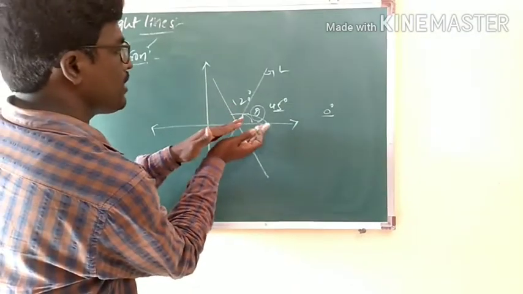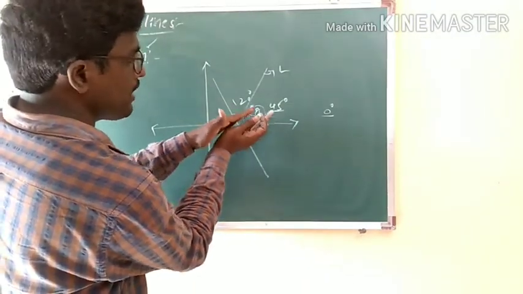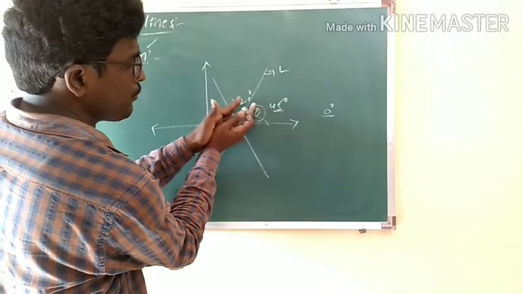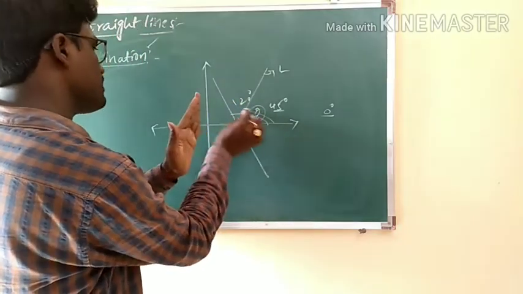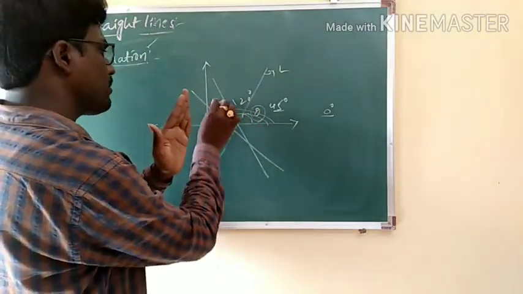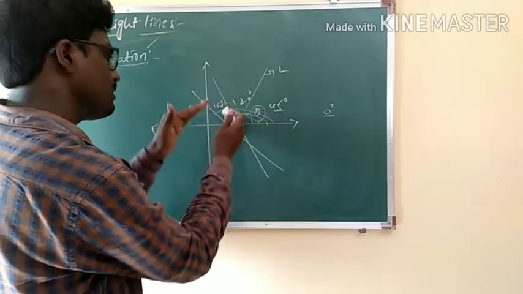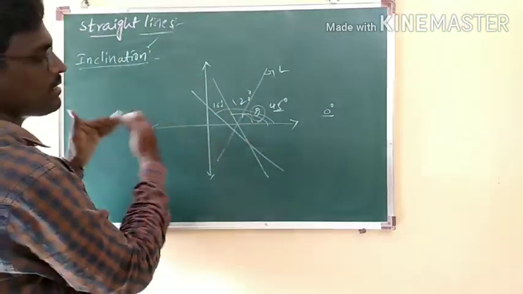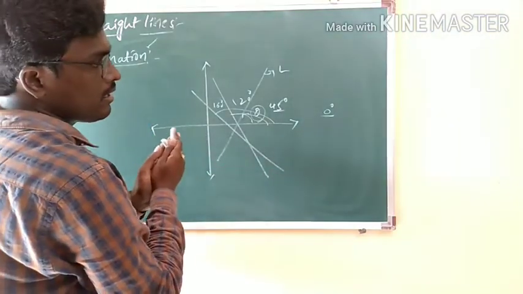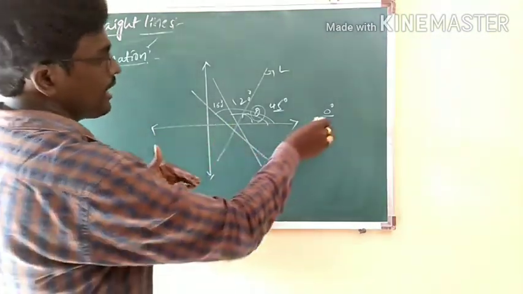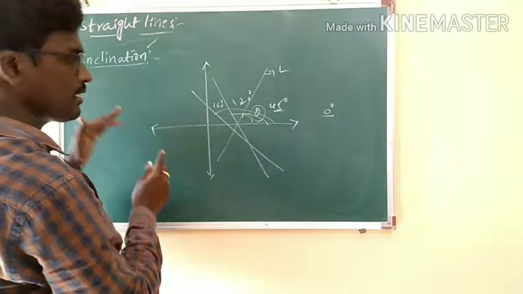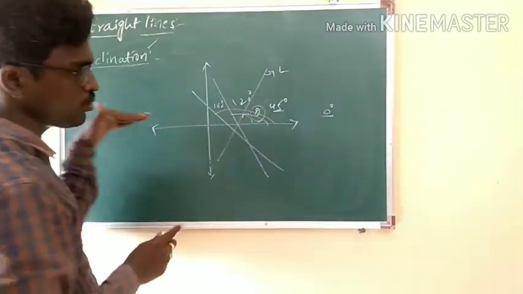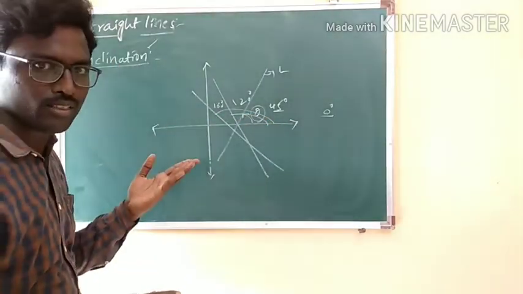And if the line takes angles, here first I have taken 45 and then 120. Similarly, I can take some other angle, let's say 160 degrees. Likewise, it can come up to 180 degrees again. Whatever the angle we take, either 0 degrees or 180 degrees, the line is going to coincide with the x-axis.